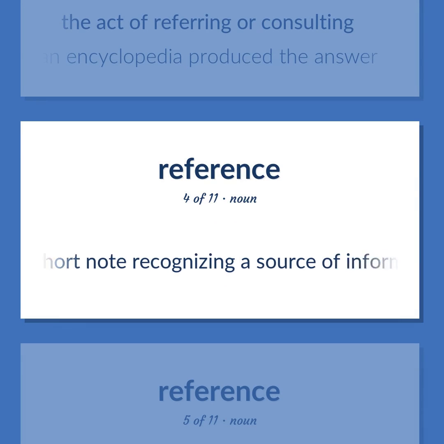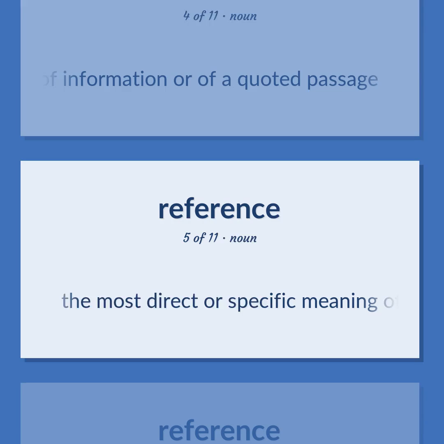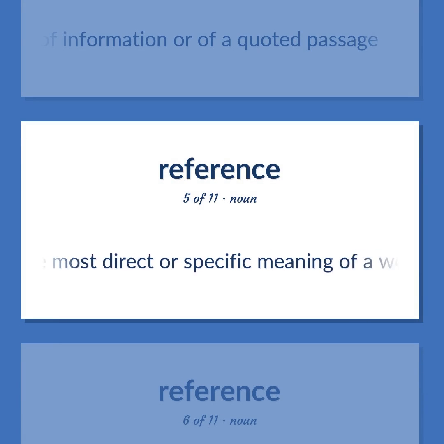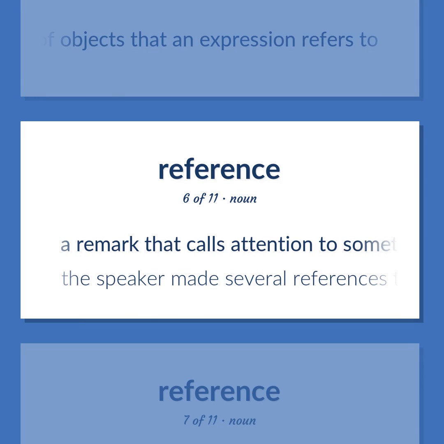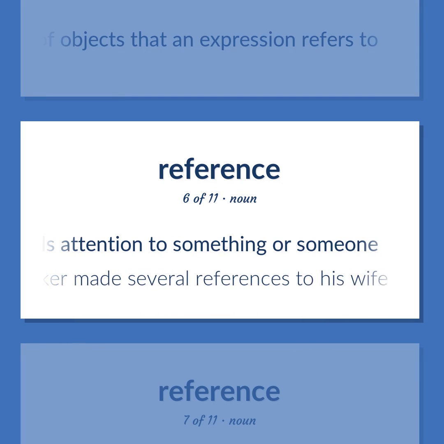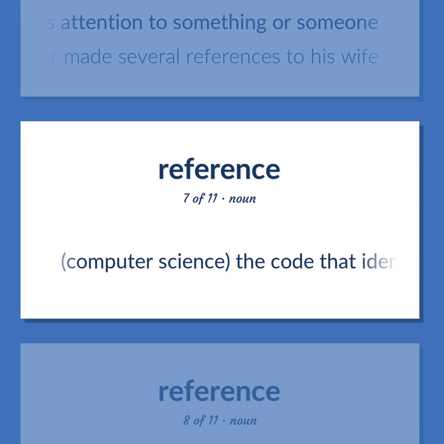A short note recognizing a source of information or of a quoted passage. The most direct or specific meaning of a word or expression. The class of objects that an expression refers to. A remark that calls attention to something or someone. The speaker made several references to his wife. Computer science: the code that identifies where a piece of information is stored.